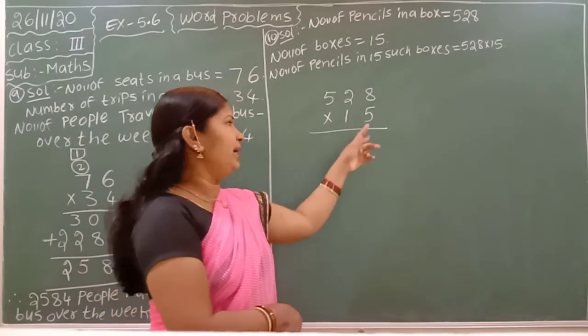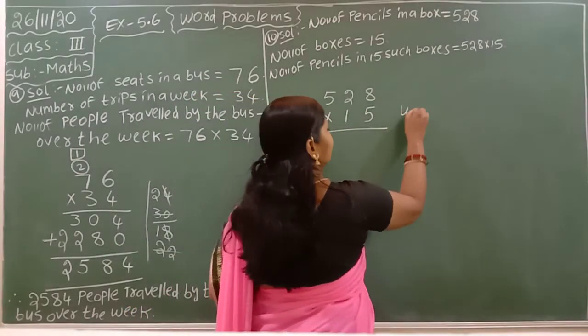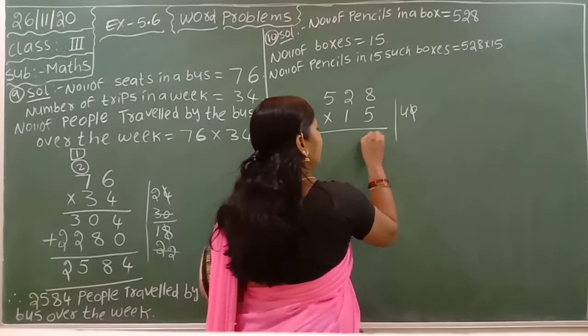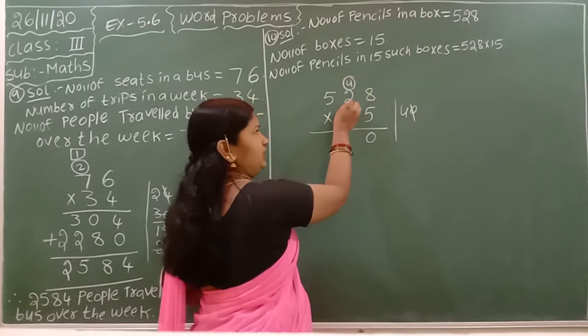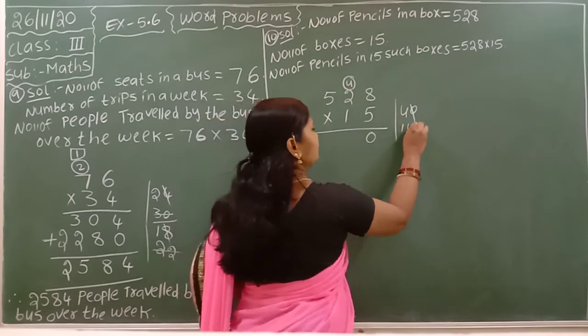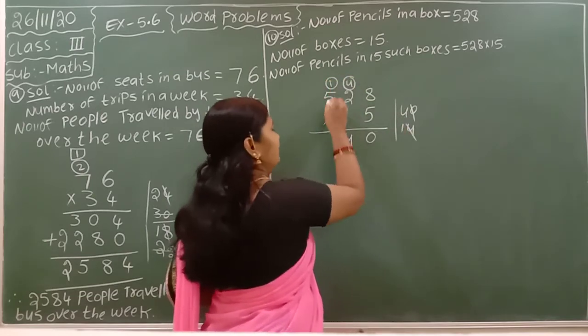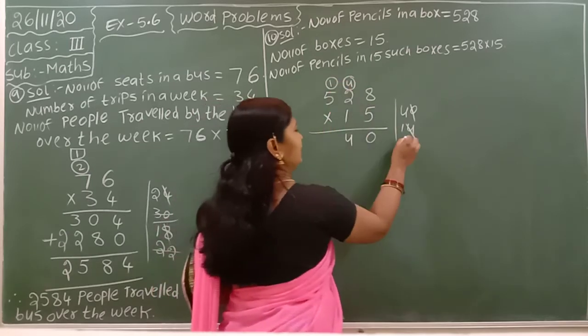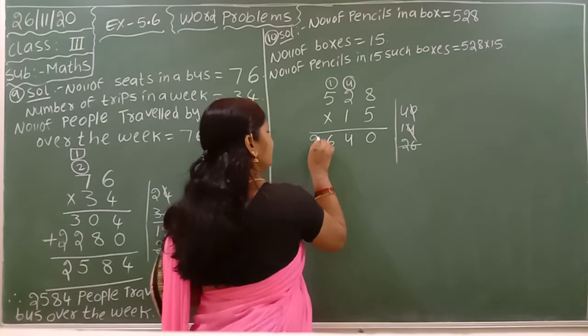You can multiply 5 into 8. 5 8s are 40. 0 cut and write here, 4 you can write here. 5 2s are 10, 10 plus 4 is 14. 4 cut and write here, 1 here. 5 5s are 25. 25 plus 1 is 26. Total 26, write down here.